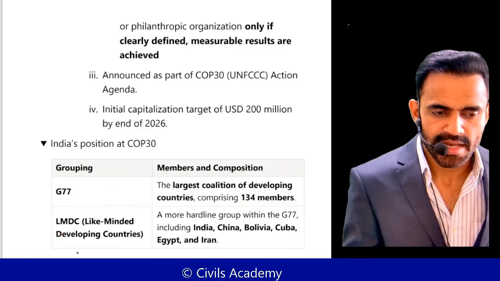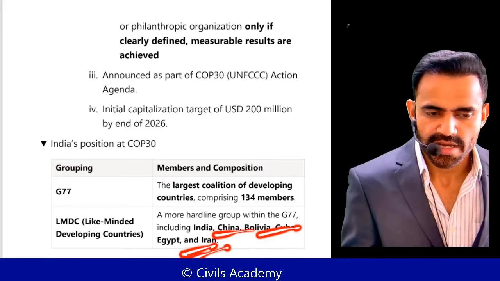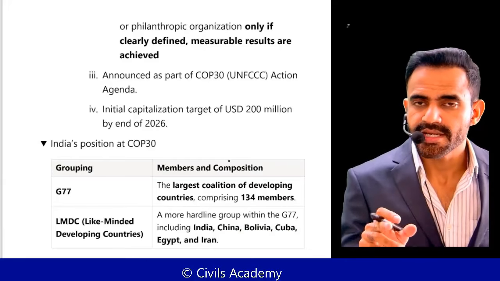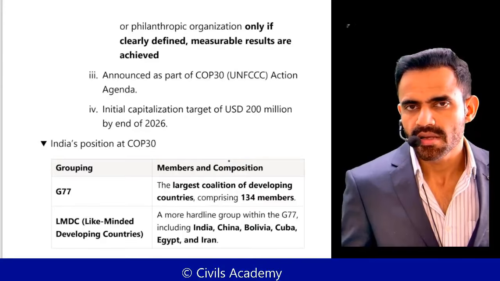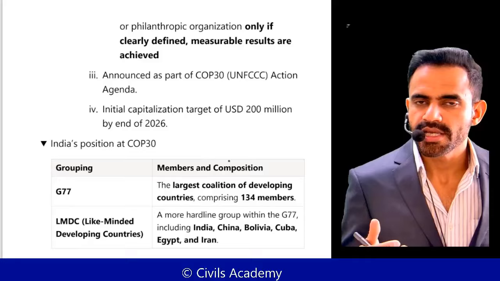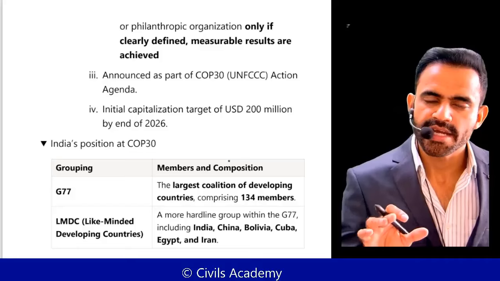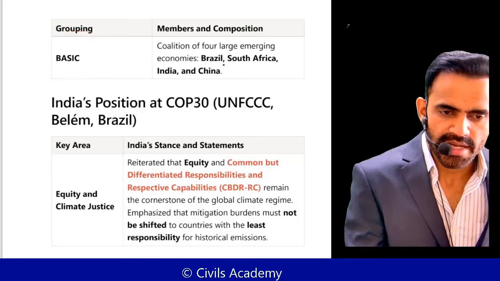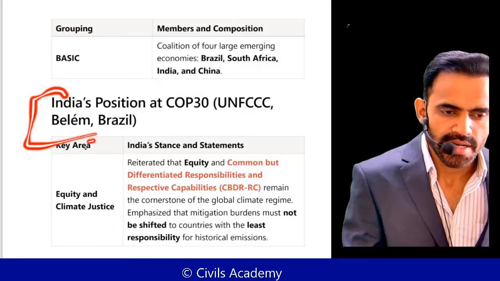Then there is LMDC, like-minded developing countries. It is a grouping of countries including India, China, Bolivia, Cuba, Egypt, and Iran. Understand, when it comes to climate change, India and China both have the same stance. They are together. For example, there is a carbon border adjustment mechanism, carbon tax by European Union. Both India and China oppose that. Then there is another grouping, BASIC. The name itself is self-explanatory: Brazil, South Africa, India, and China. Okay. Now, what was our position in this?